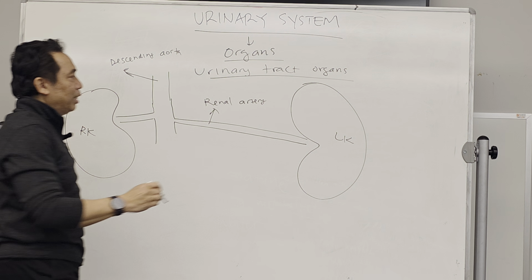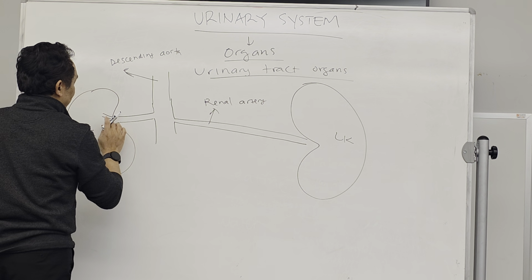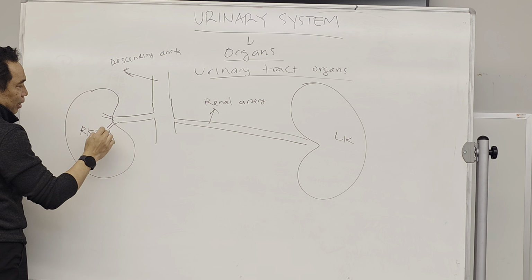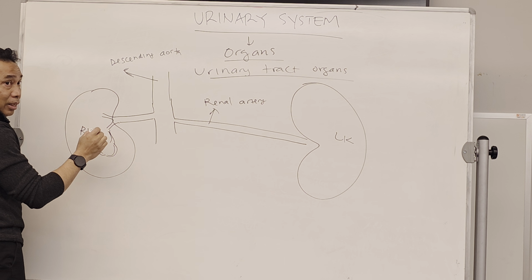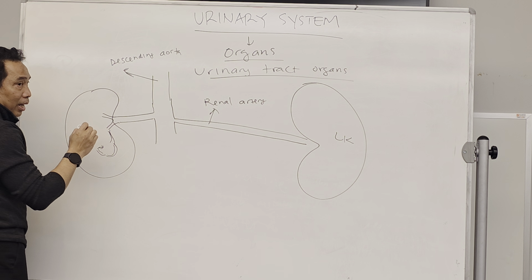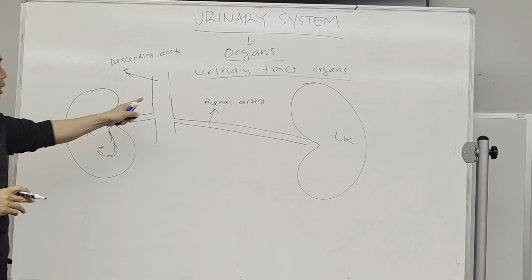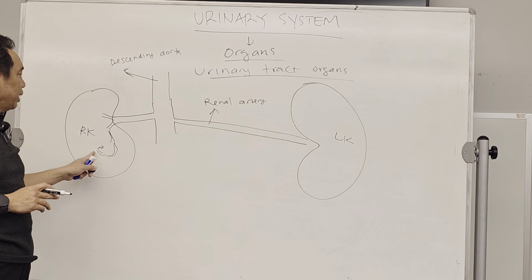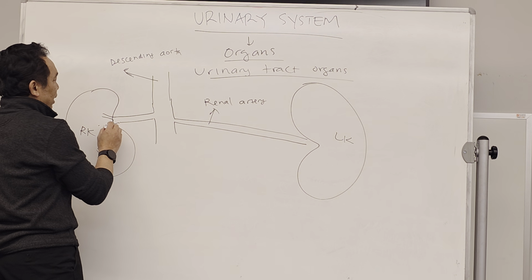The renal artery will branch into the segmental artery, then the lobar artery, arcuate artery, and then interlobular artery, and finally into the arterioles. There is a picture on the PowerPoint if you want to follow the blood flow from the descending aorta into the kidney.